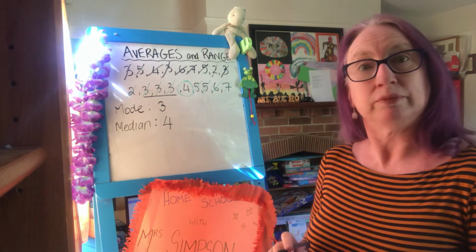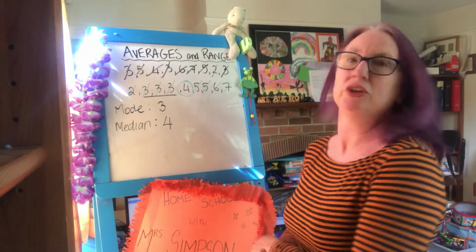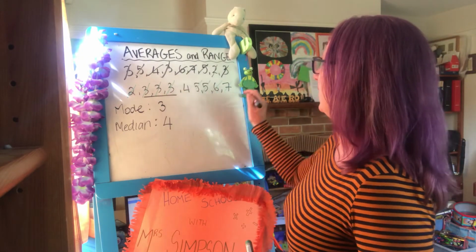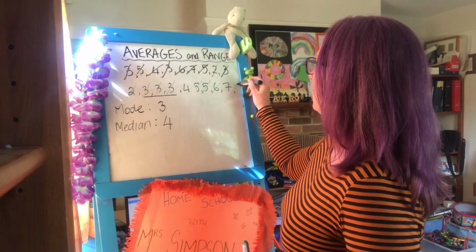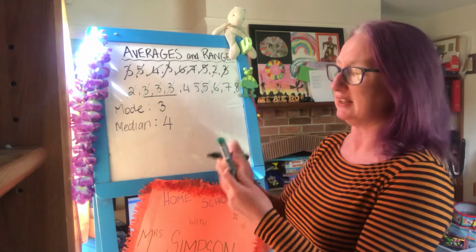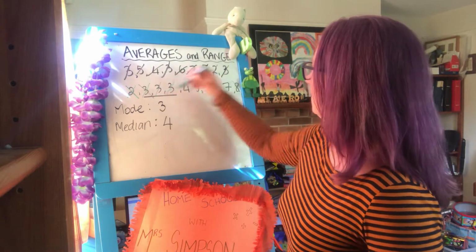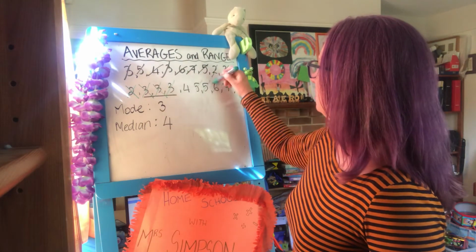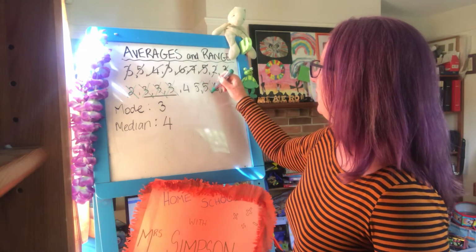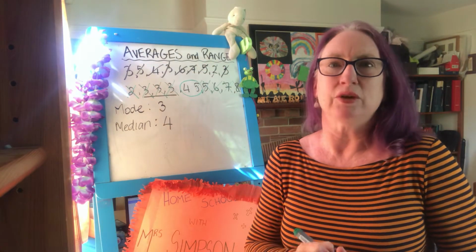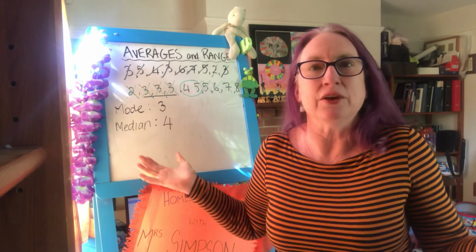Now there is a trick. Sometimes you have 2 numbers in the middle. So let's say I had an extra number up here. Let's say I had the number 8 in my data. I'm just adding this in to show you. So we have bottom to top, bottom to top, bottom to top, bottom to top. Oh, I've got 2 numbers in the middle. So I can't cross them both off and say there is no median.